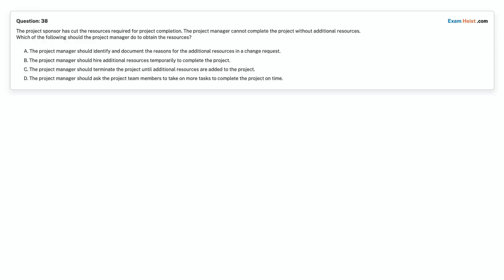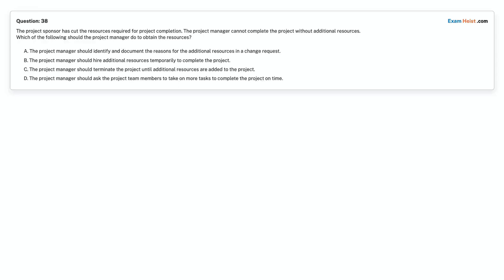Option A. The project manager should identify and document the reasons for the additional resources in a change request. Option B. The project manager should hire additional resources temporarily to complete the project. Option C. The project manager should terminate the project until additional resources are added to the project.